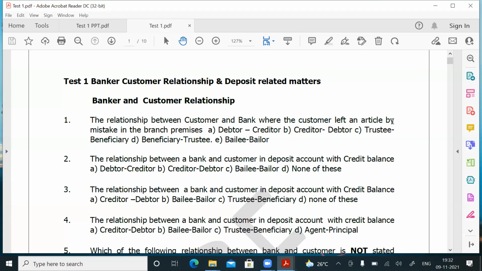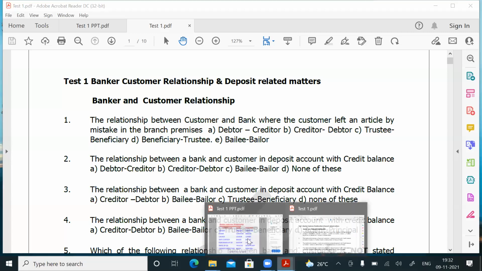Now the first paper, test 1, banker customer relationship, and then deposit related matters we are covering. In banker customer relationship, a few questions are placed before you, maybe around 16 questions. We will go through it quickly, and wherever it is required, a PowerPoint presentation also we will see. Before starting it, we'll see the PowerPoint presentation.